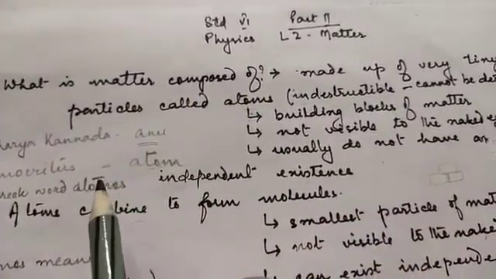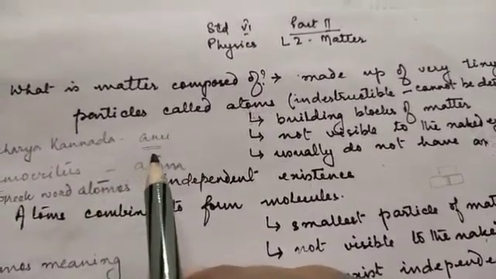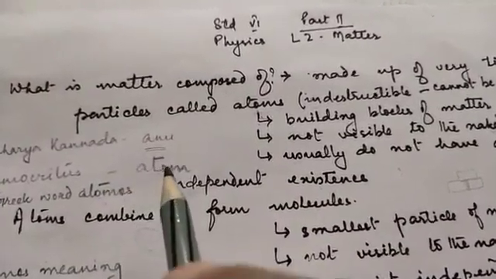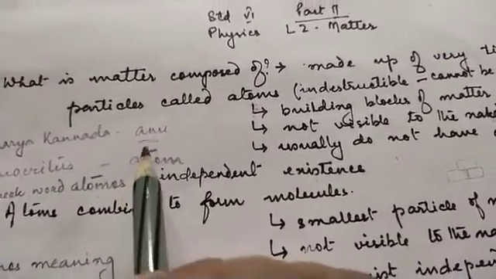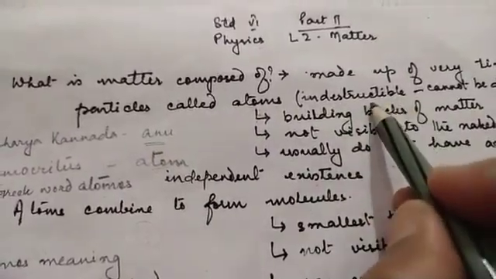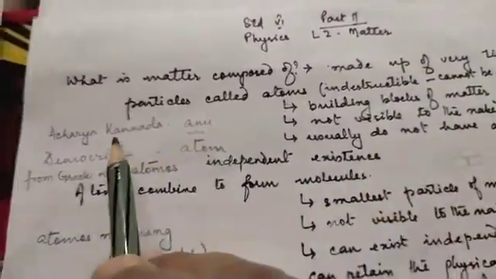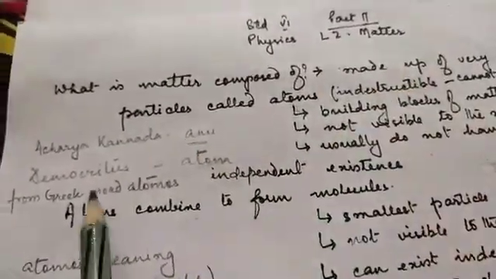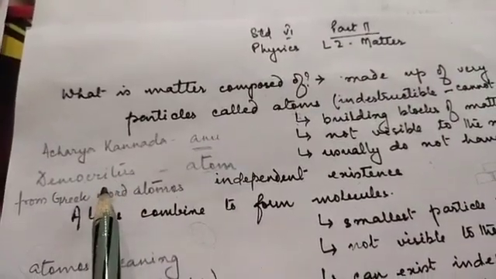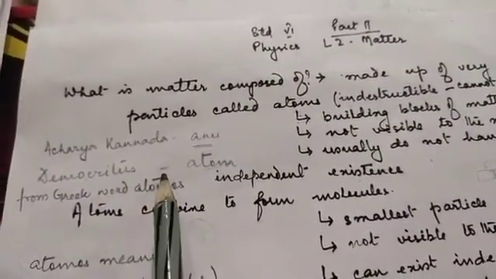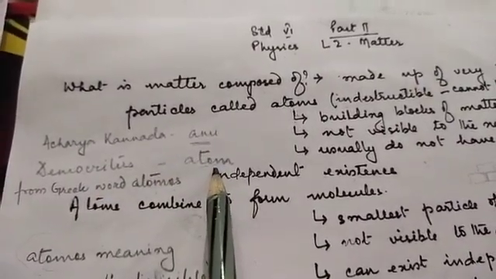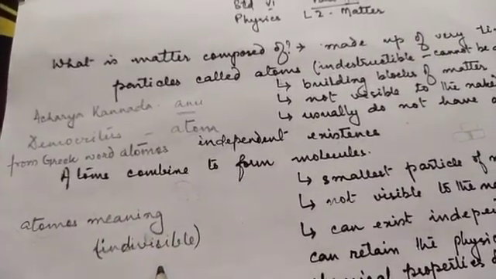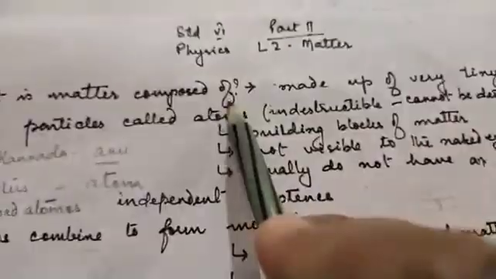The great ancient Indian philosopher suggested that all the forms of matter are composed of very tiny particles called anu, which are indestructible, meaning they cannot be destroyed. Who named them? Acharya Kanada named these particles as anu. Further, Democritus, a Greek thinker, named this tiny particle as atom, from the Greek word atomus, which means indivisible. So what is matter composed of then?